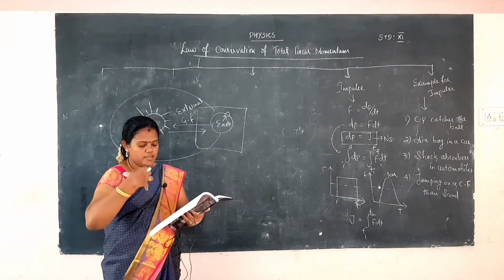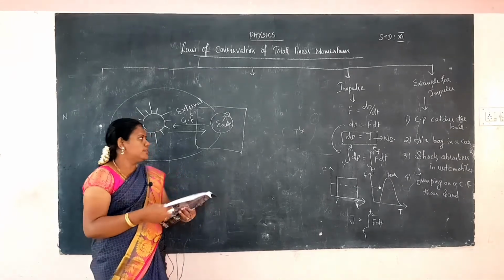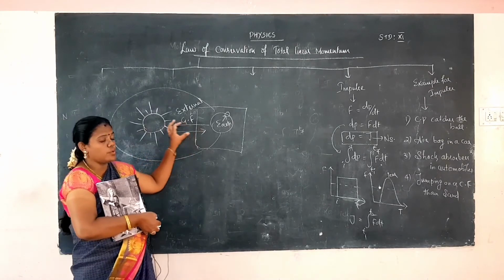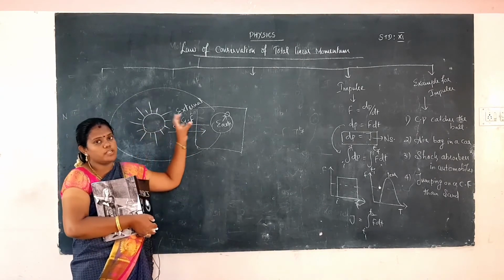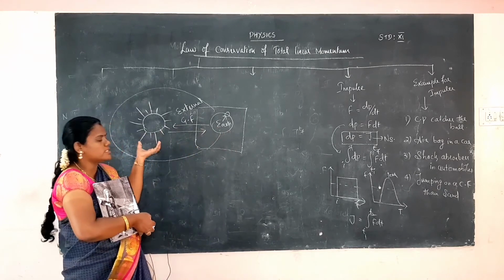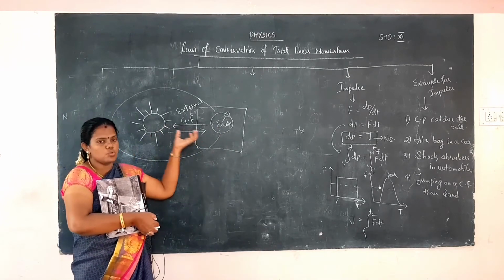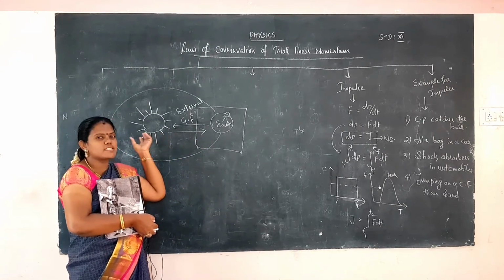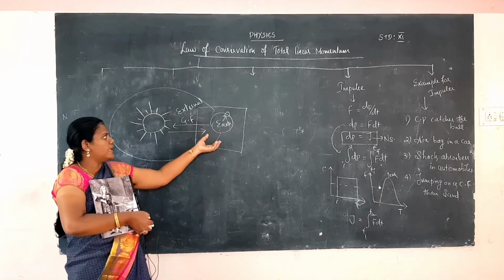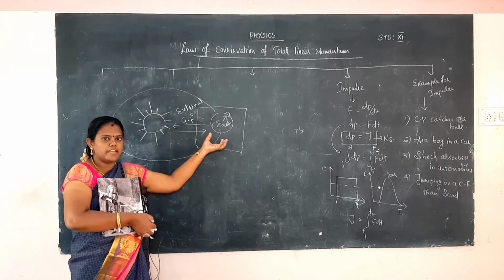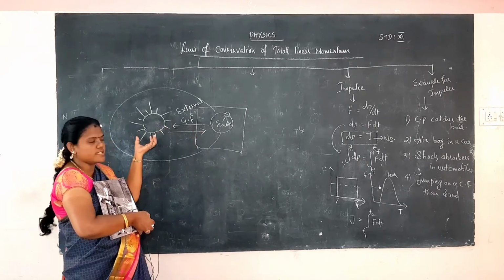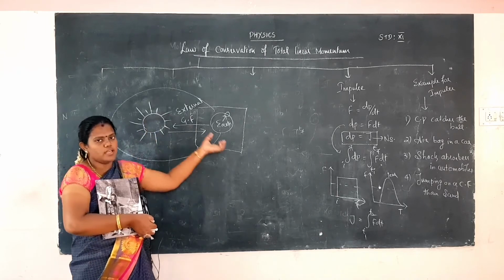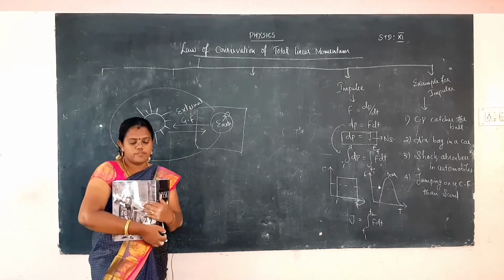Internal forces mean the forces that are inside it. This is an action and reaction pair. The Sun gives the action to the Earth, and Earth gives the reaction to the Sun. So those two objects have internal forces, but the internal force exerted on the other side. Earth has an internal force, and that internal force acts as an external force on the Sun. The Sun has an internal force, and that internal force is exerted on the Earth. So that is the external force also.